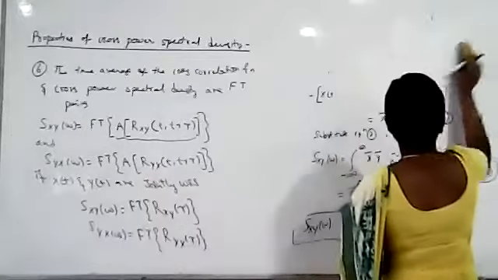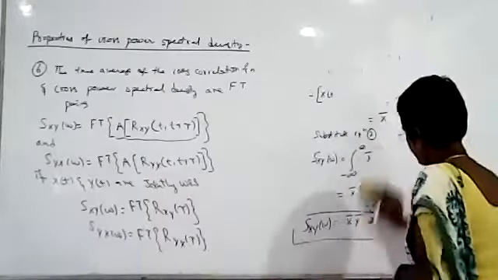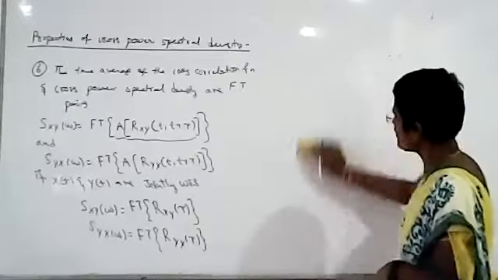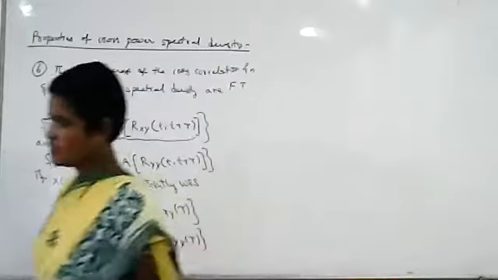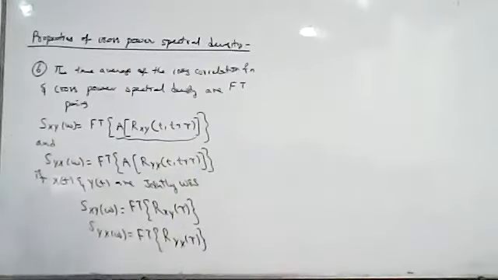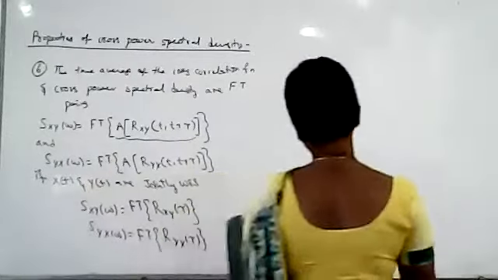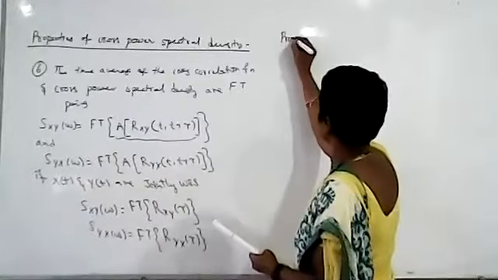Now we will discuss the proof of this. For this, you should know Fourier transforms properly. If you don't know Fourier transforms, it is very difficult to do the problems in this topic. So now take the proof.